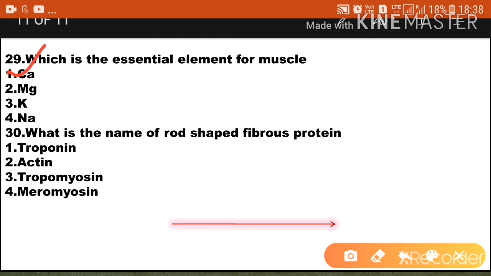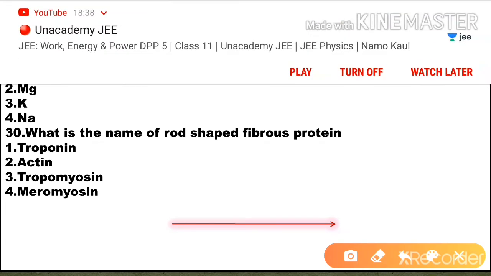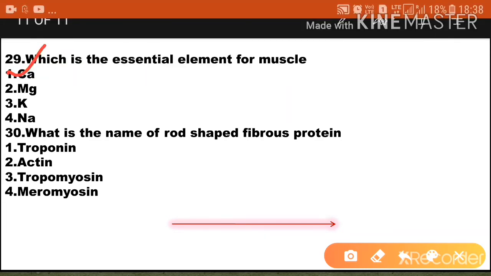Next one, the last question, what is the name of rod-shaped fibrous protein? Option 1 troponin. Option 2 actin. Option 3 tropomyosin. Option 4 meromyosin. So option 2 is the correct answer. Actin is the rod-shaped fibrous protein. So option 2 is the correct answer.